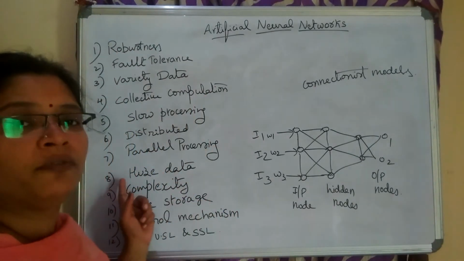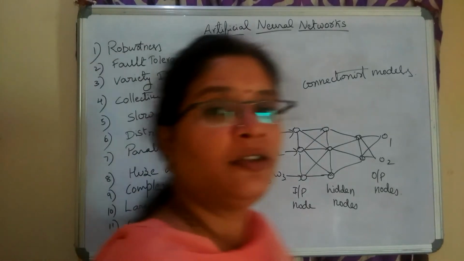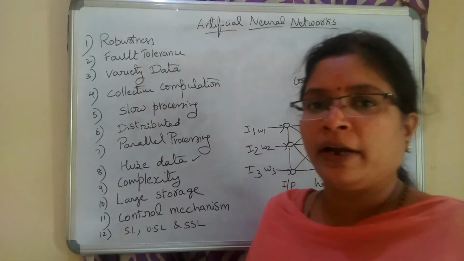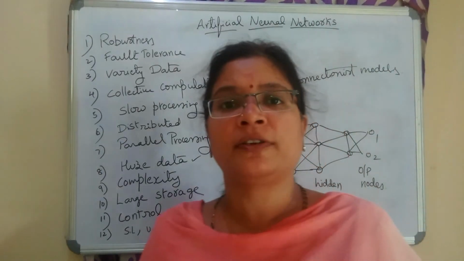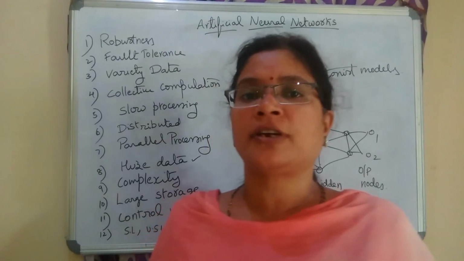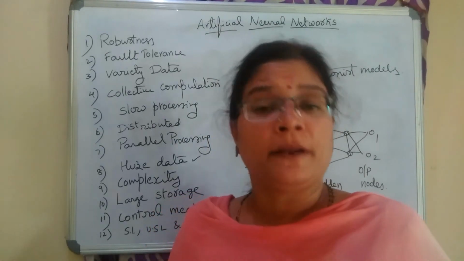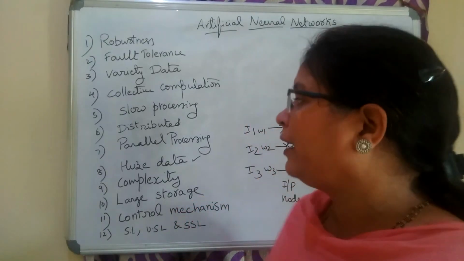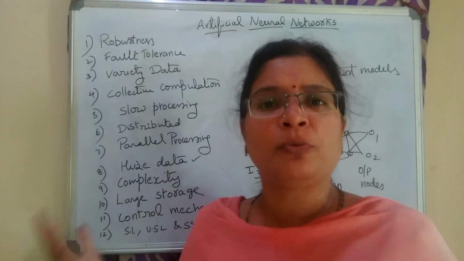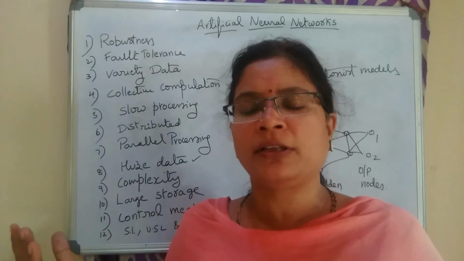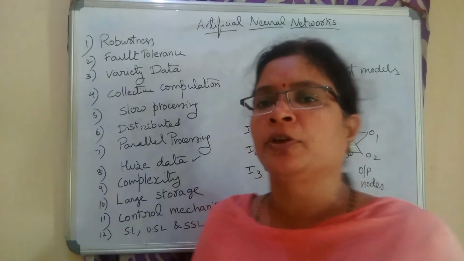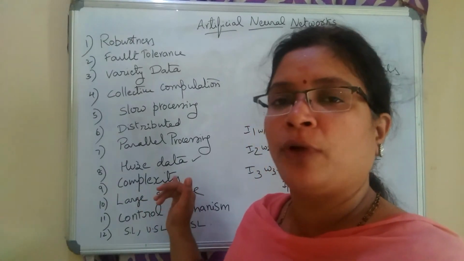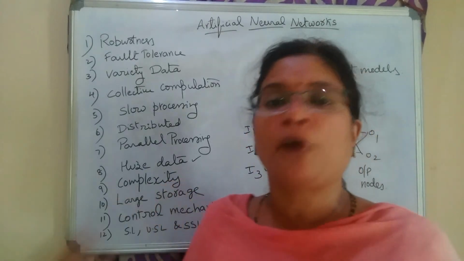The next characteristic of artificial neural networks is huge data. As we already discussed, artificial neural networks have the capability of handling structured as well as unstructured data, that includes text, audio, video, graphical, all kinds of data. So it can handle a huge amount of data. Unstructured data is not in one form. It can be in multiple forms. So it has the capacity to handle huge data and multiple forms of data.